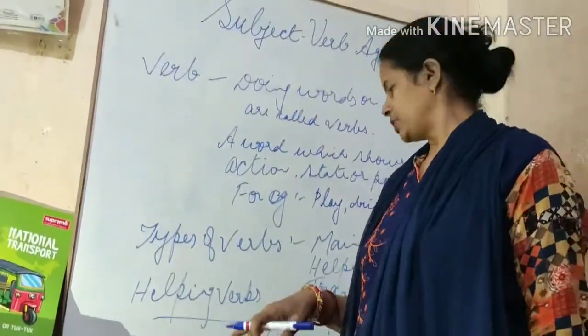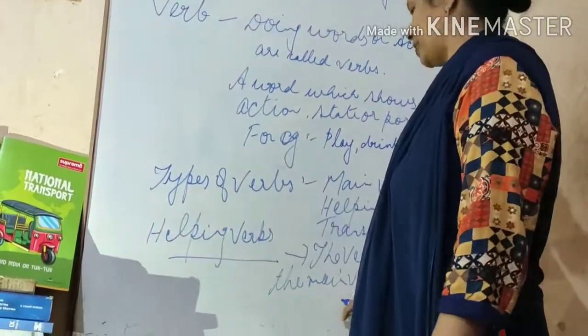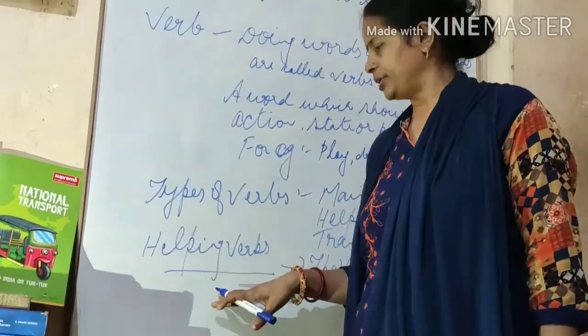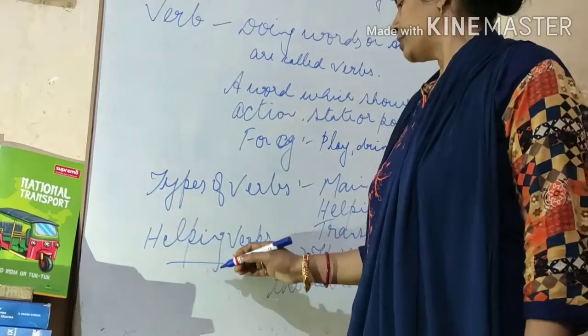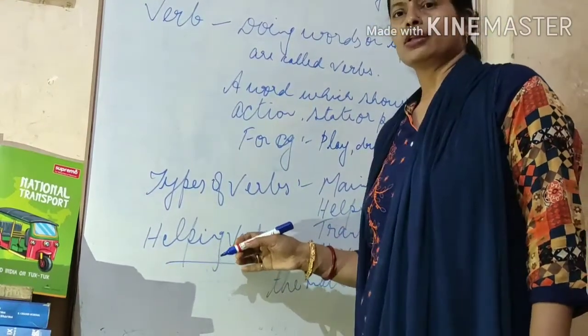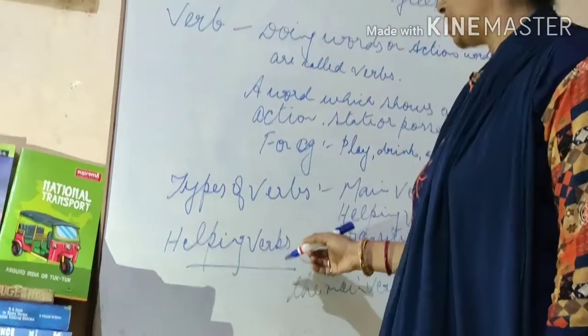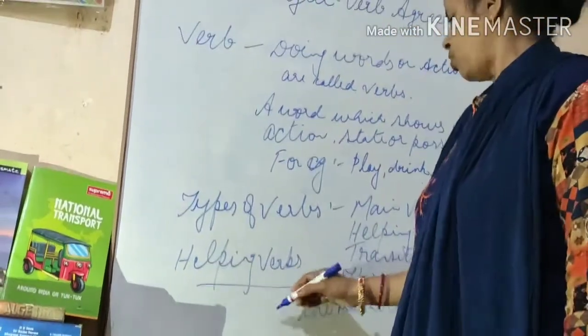Without a helping verb, we can't complete a sentence. Like is, am, are, was, were, can, could, shall, should. Modals are also helping verbs.